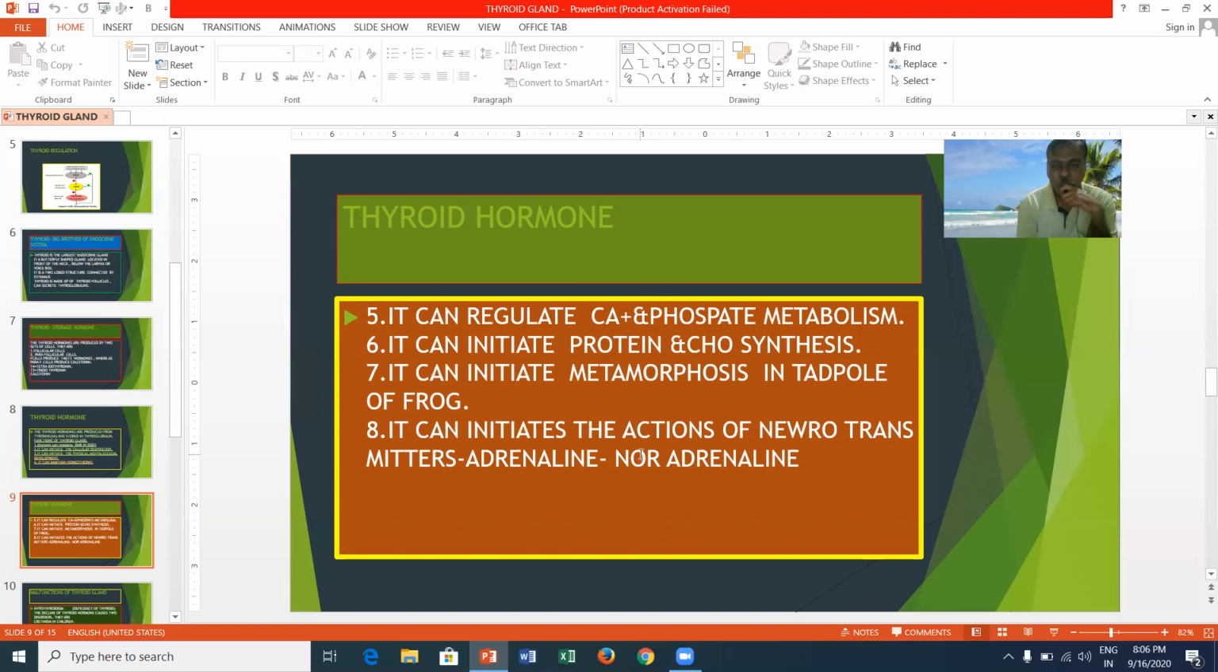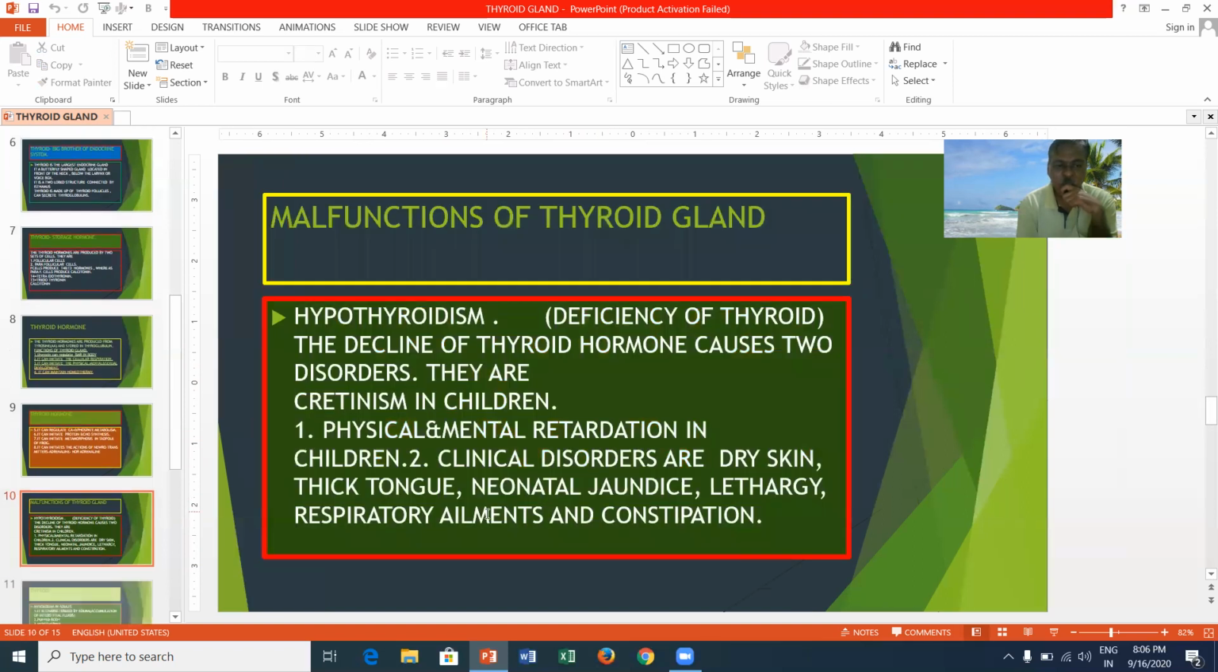It can initiate the actions of neurotransmitters, adrenaline and noradrenaline. Generally, what are the main malfunctions of the thyroid gland? There are two malfunctions. Whenever less thyroid hormone is released, such a condition is called hypothyroidism. If an excess of thyroid hormone is released, more than enough, that leads to hyperthyroidism.